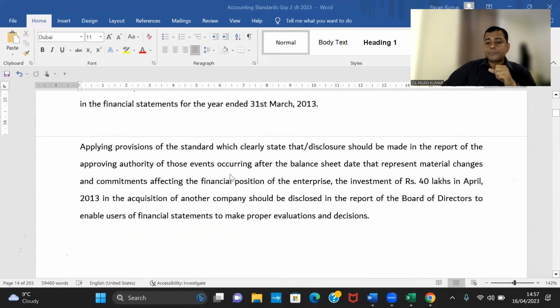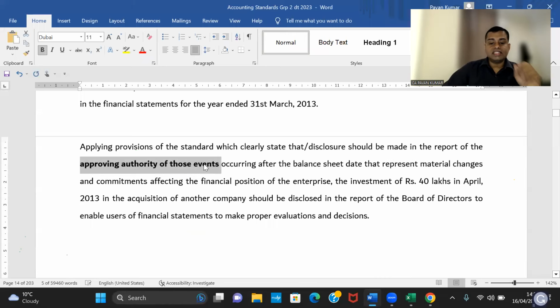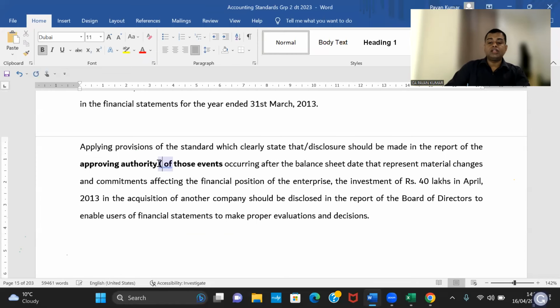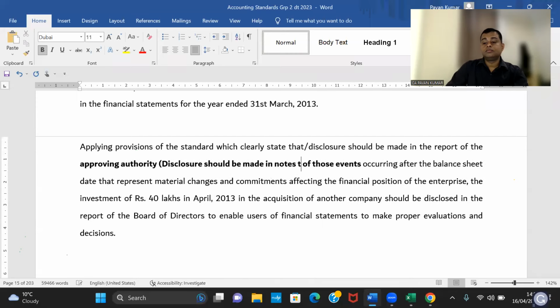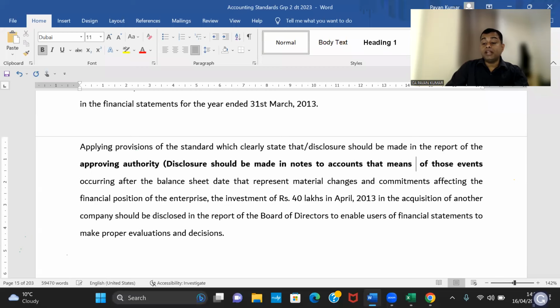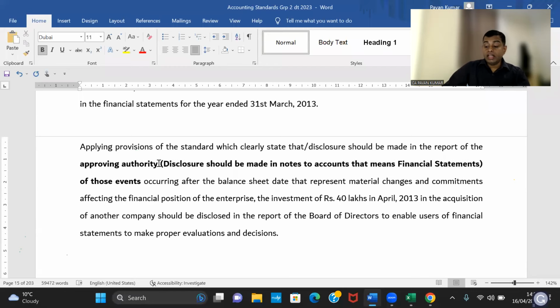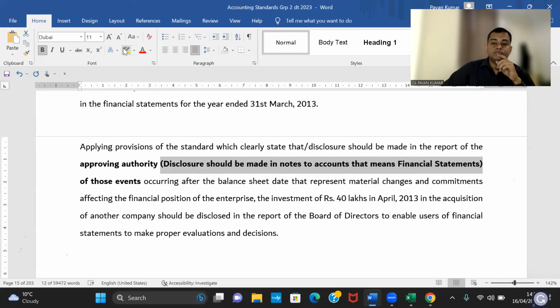The second one, applying provisions of the standard which clearly state that disclosure should be made in the report of the approving authority. Oh my God. Old answer. What did I say? Report of approving authority. If this kind of answer is there, now you need to say in notes to accounts. That means financial statements, not in board report. Disclosure should be made in notes to accounts. That means disclosure in financial statements is required.